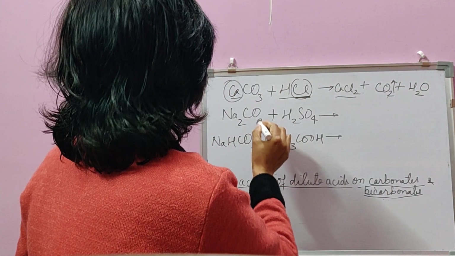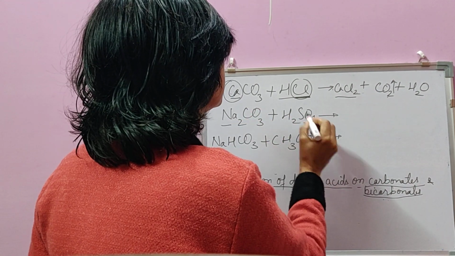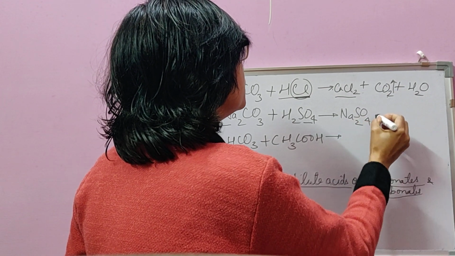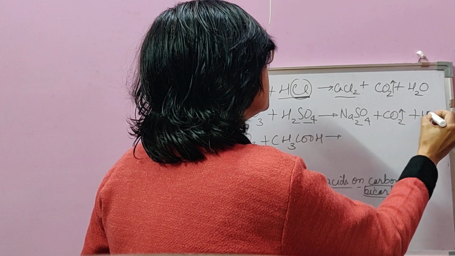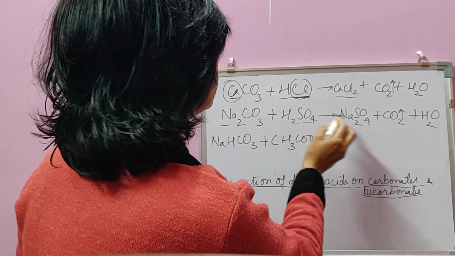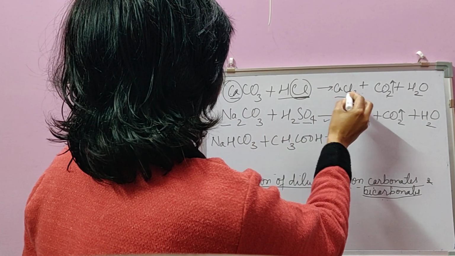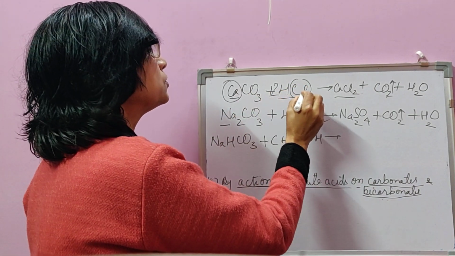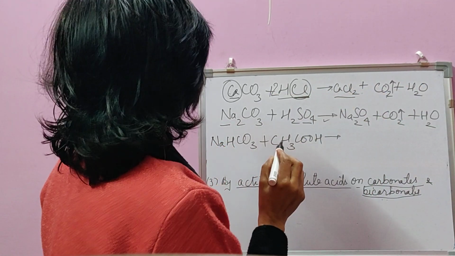Same about the reaction of sodium carbonate with sulfuric acid. Now it will be sodium sulfate, Na2SO4 plus CO2 plus H2O. This is balanced. Here it should be 2 plus 2HCl: CaCO3 plus 2HCl gives CaCl2 plus H2O plus CO2.